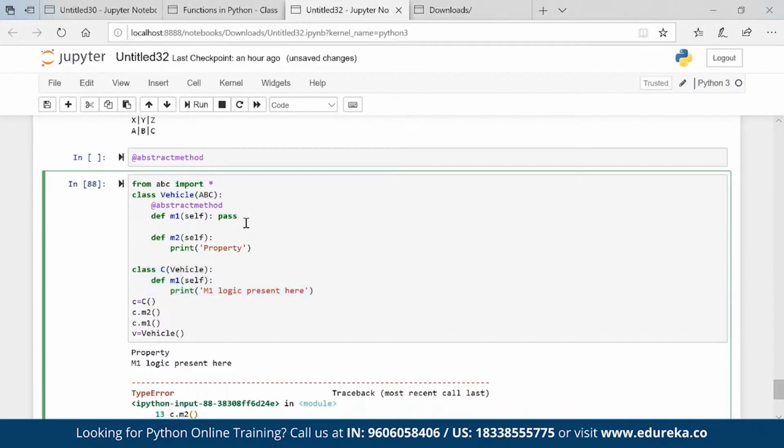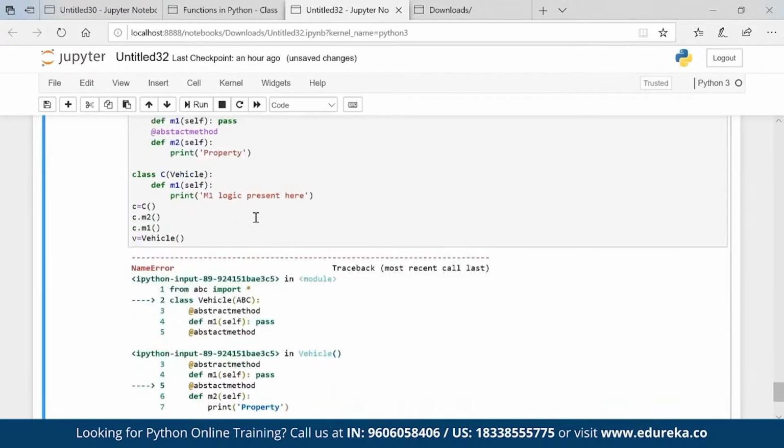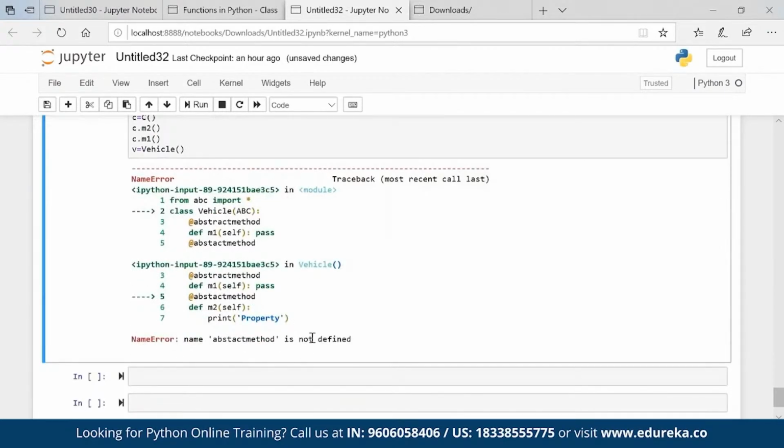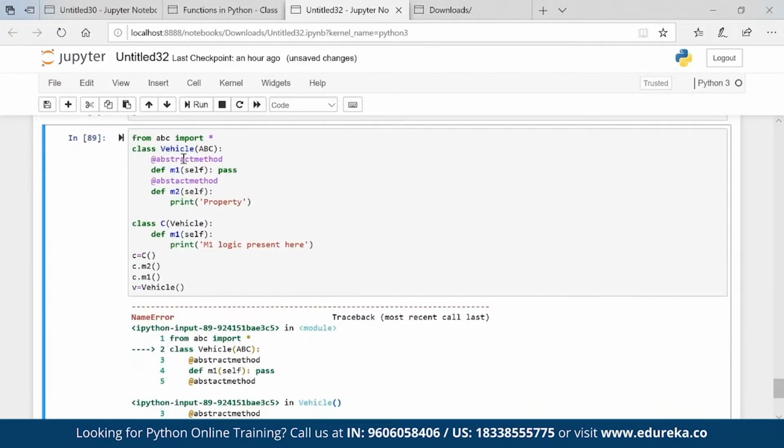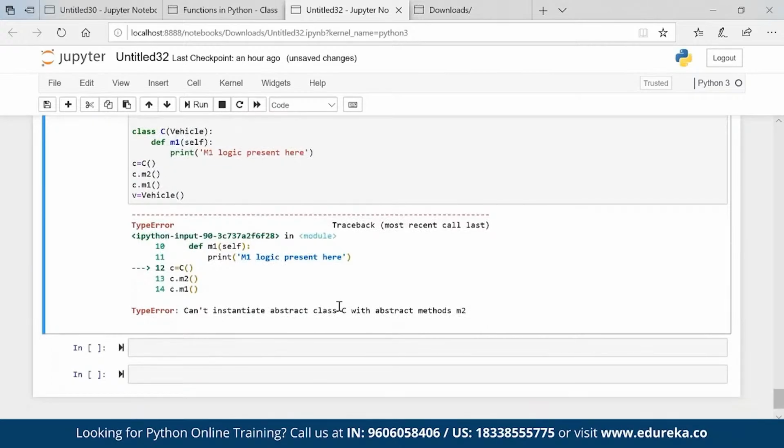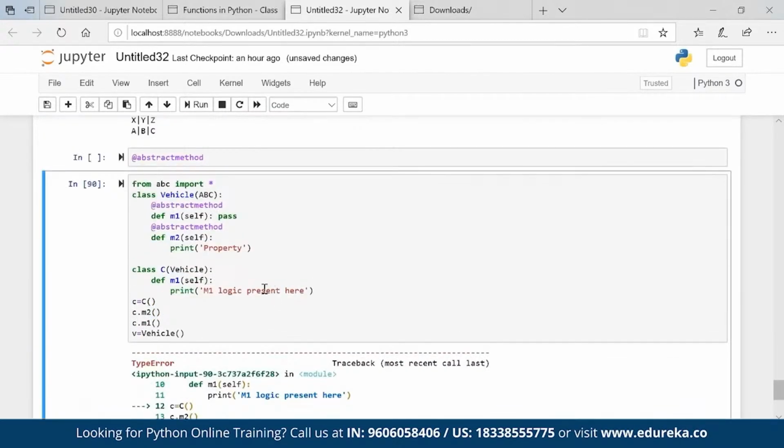Suppose this method m2 is also an abstract method, then what will happen? You see I'm getting an error: cannot instantiate class c with abstract method m2. So basically what's happening here is that m2 property I am not able to get from the parent because m2 is also not properly built.